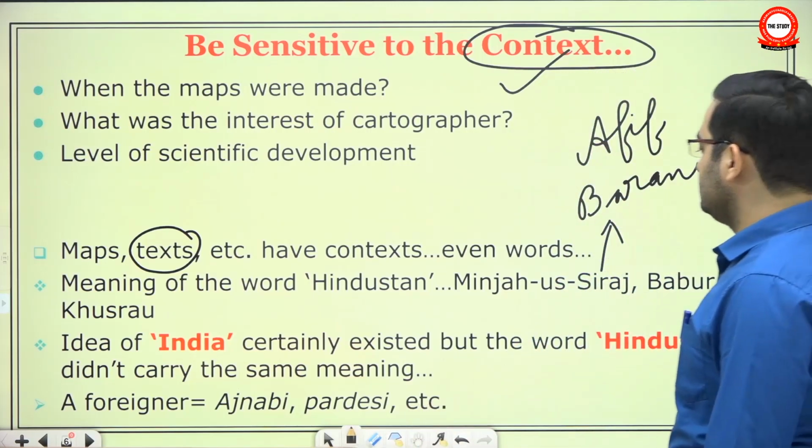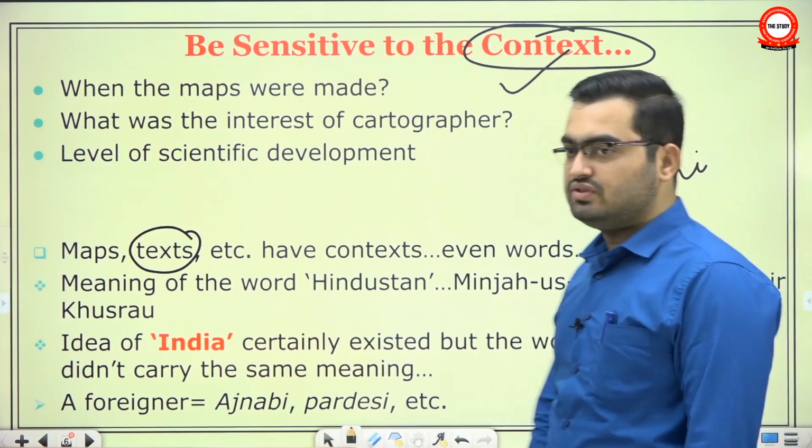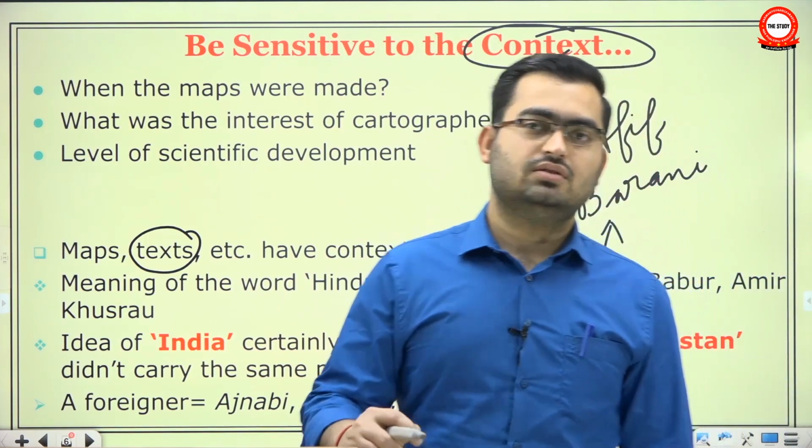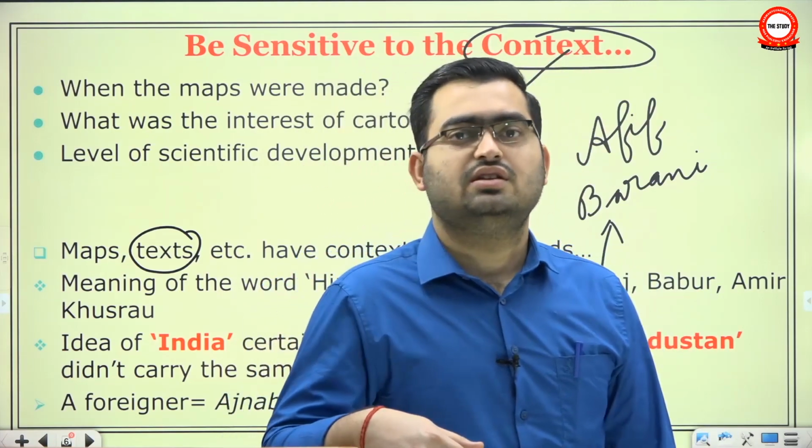Whenever you start studying the political history of Delhi Sultanate, these three become very important. Without using the historical work by these three historians, the modern historians could not have constructed the political history of